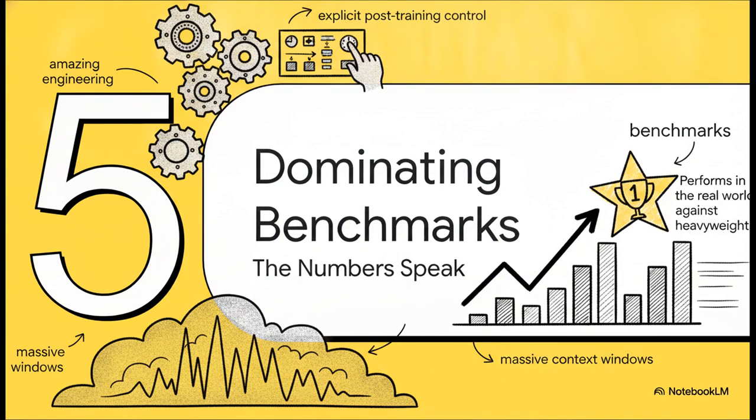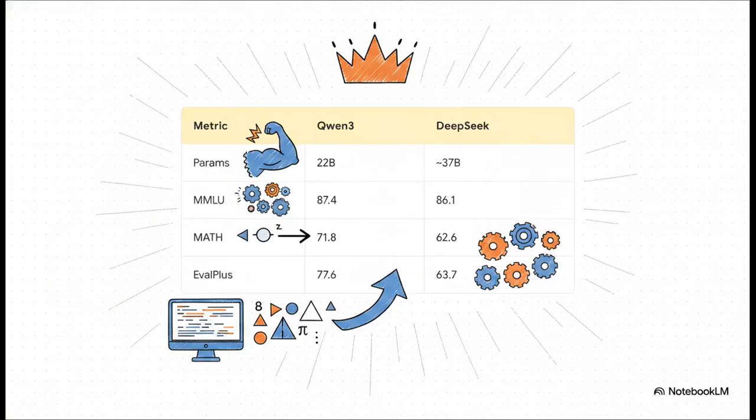Finally, Section 5, dominating the benchmarks and letting the numbers speak. All of this engineering and explicit control sounds incredible in theory, but let's see how it actually performs against the heavyweights. We're matching up the Qwen3 base model directly against DeepSeek v3. Look at how Qwen3 punches way above its weight class. Despite using about 15 billion fewer active parameters per token, it boasts a massive lead. It scores 87.4 on MMLU Redux for general knowledge, completely dominates in math at 71.84, and leads the EvalPlus coding benchmarks by an astonishing margin. Efficiency is actually enhancing performance here, not dragging it down.